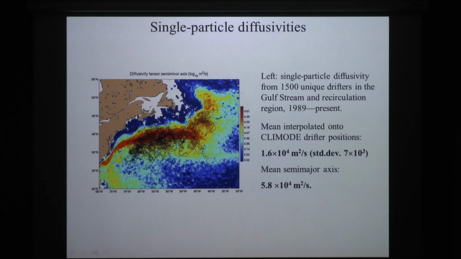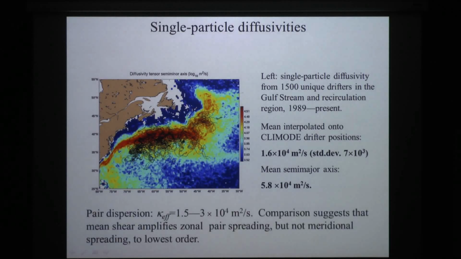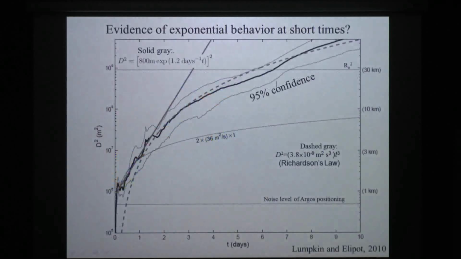with the particle pairs. So that's encouraging. At short times, as I mentioned, there's not evidence of a very pronounced and extended exponential separation. So now you're seeing it in semi-log, so an exponential is a straight line. And you can see that there's no straight line that would fit this all the way from the smallest resolved scales to the Rossby radius of deformation. Whereas certainly for about 1 to 2 days, all the way out to when it crosses that and continues on, I can fit it with a single Richardson Law curve. Same curve you saw before in that previous plot.